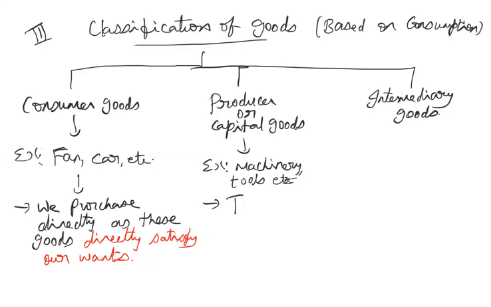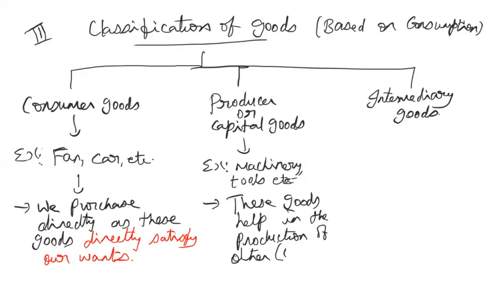So what are the producer or capital goods? Without the machinery we cannot produce the consumer good, isn't it? So these goods help in the production of consumer goods. These capital goods basically indirectly satisfy our want.